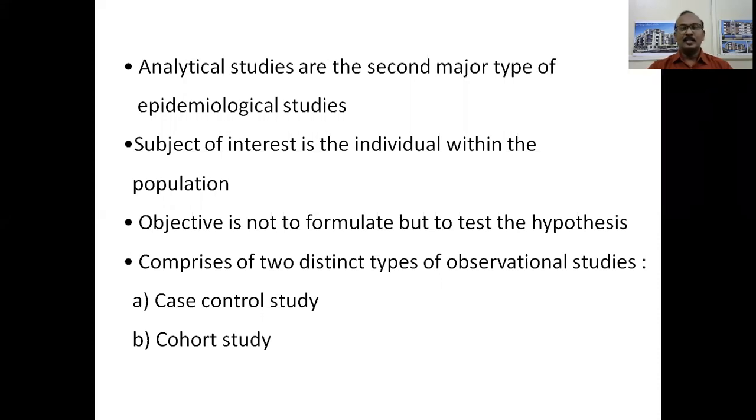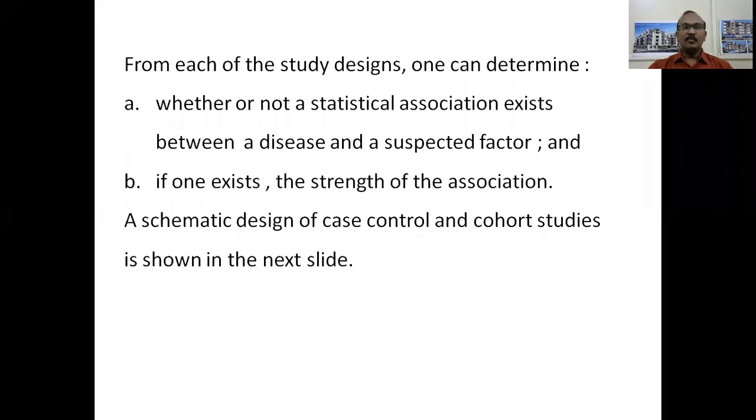So as you understand, we need to concentrate upon two types of observational studies, that is case control study and cohort study. Besides, there are other two, that is ecological study or correlation study, and cross-sectional study or prevalence study. So from each of the study designs, one can determine whether or not a statistical association exists between a disease and a suspected factor. And if one exists, what will be the strength of the association? A schematic design of a case control study and a cohort study is mentioned in the next slide for your understanding.